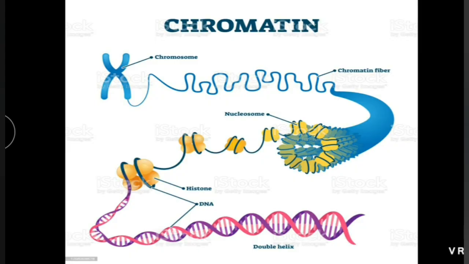Chromosome is made up of chromatin fiber. Each chromatin fiber consists of nucleosomes, which are made up of proteins called histones and wrapped by DNA. This structure is called chromatin fiber.